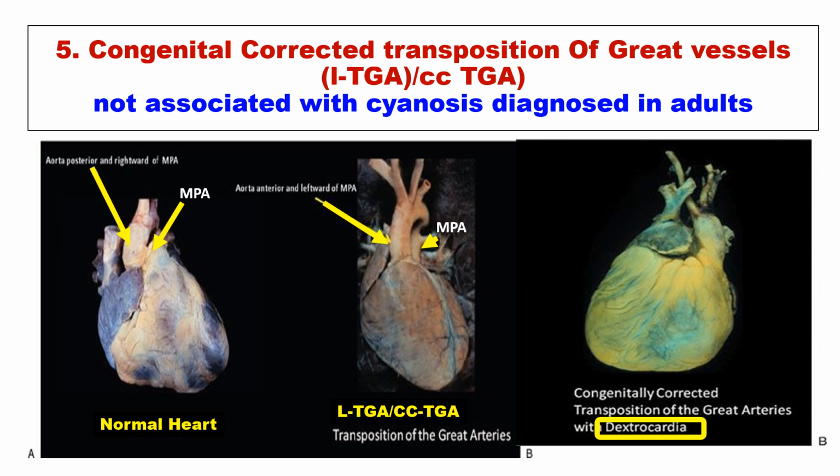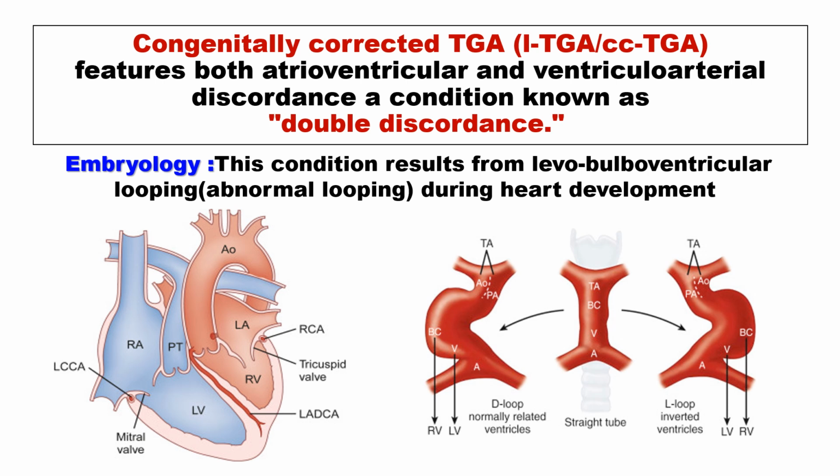It is sometimes associated with dextrocardia. The features are both atrioventricular and ventriculo-arterial discordance, known as double discordance. Embryologically, this condition results in levo-bulbo-ventricular looping, or abnormal looping.